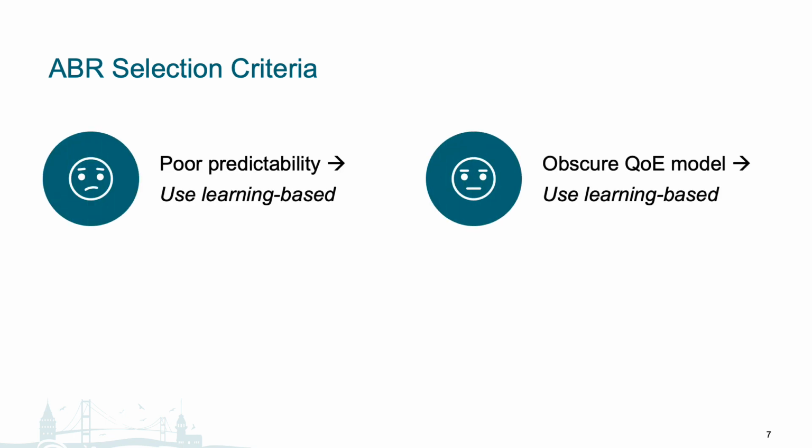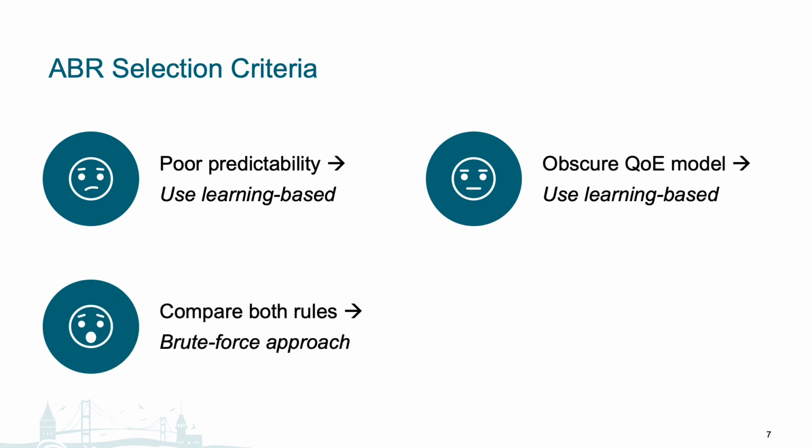In selecting a suitable ABR for the job, there are multiple approaches that we propose. For a start, we could select based on how much certainty we have on the system and environment. For example, if the system dynamics are not predictable, or if the QoE model is not clear, then learning-based tends to be better, since we do not need to fix our heuristics, such as the QoE model.